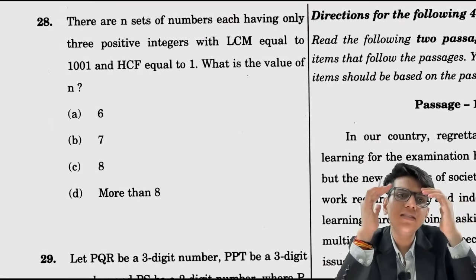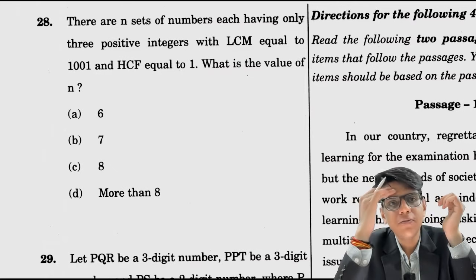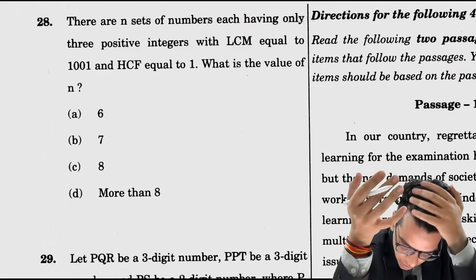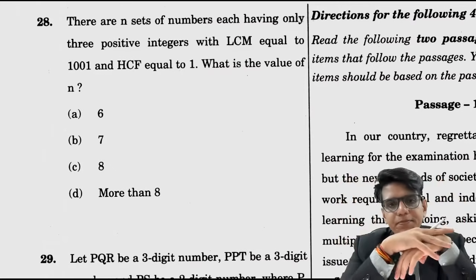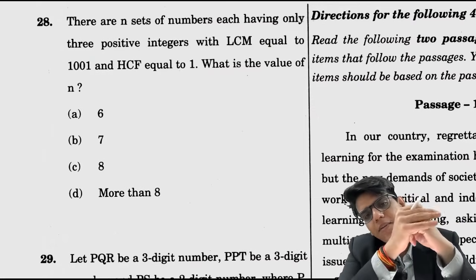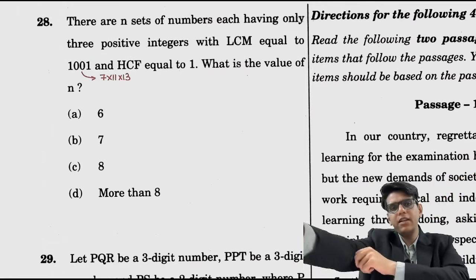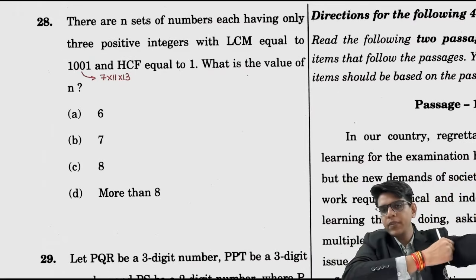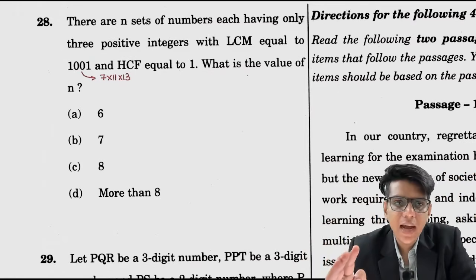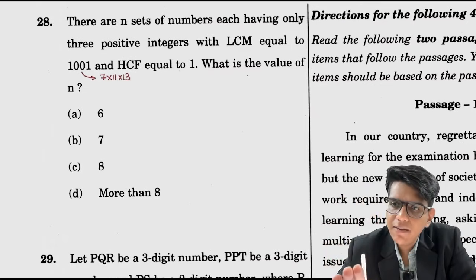Now there are n sets of numbers each having only 3 positive integers with LCM equal to 1001 and HCF is equal to 1. Common factor has to be 1 and the LCM has to be 1001. This divisibility में you learn this कि this is nothing but 7 into 11 into 13. So basically for the LCM to be 7 into 11 into 13, the 3 numbers has to be such that कि उनके मल्टीप्लीकेशन में प्राइम फैक्टर 7 11 13 आ जाना चाहिए.